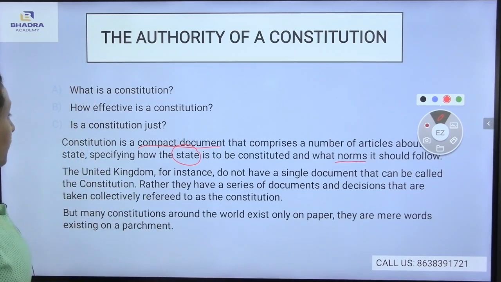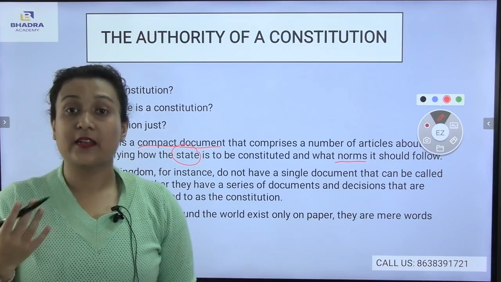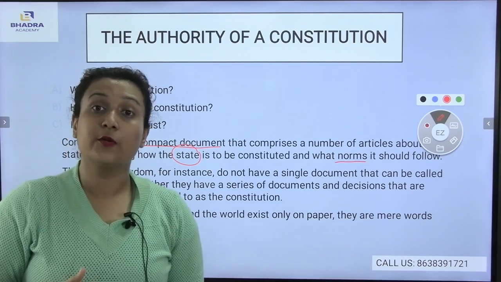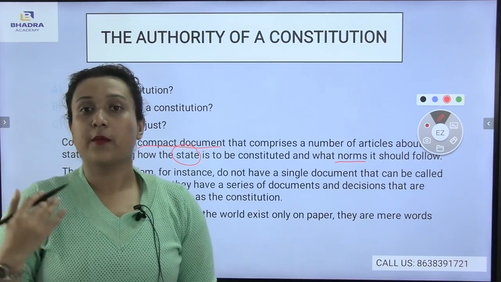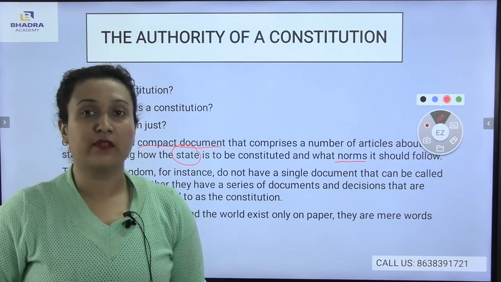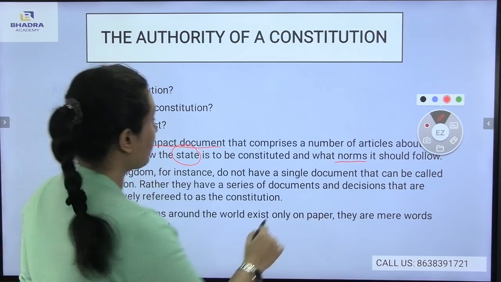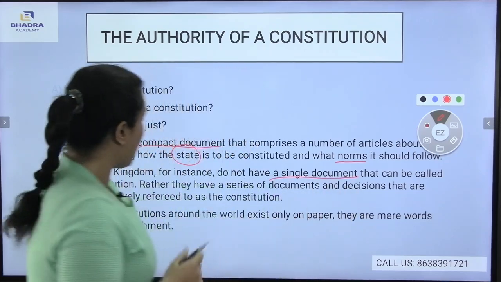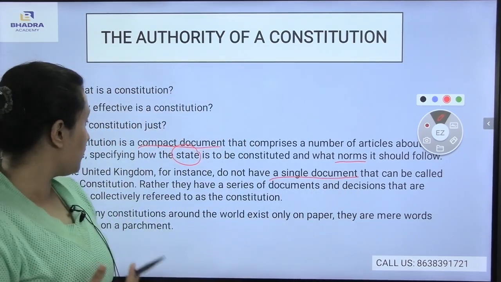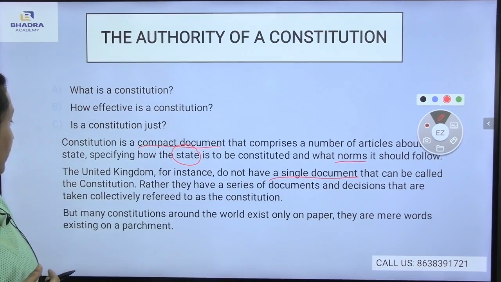The United Kingdom, for instance, does not have a single document that can be called the Constitution. Rather, they have a series of documents and decisions that are taken, collectively referred to as the Constitution. As you know, our country has the longest Constitution in the world. But the United Kingdom has no single document of the Constitution.